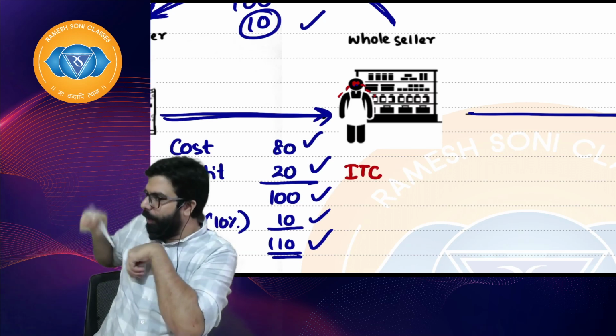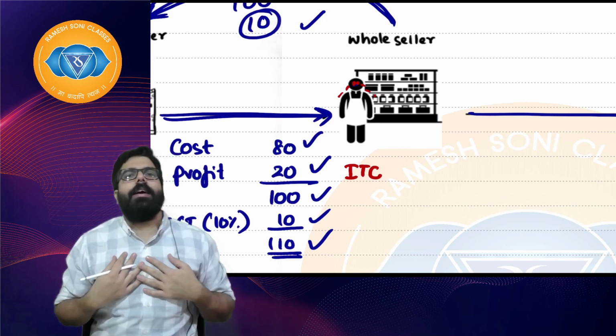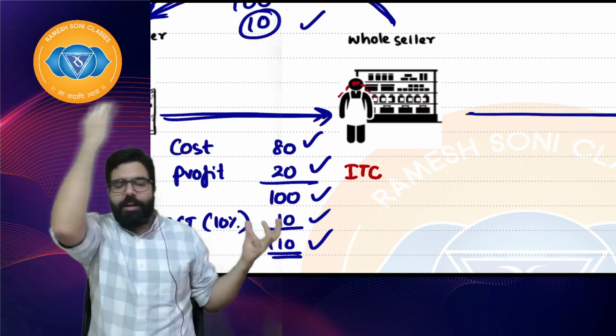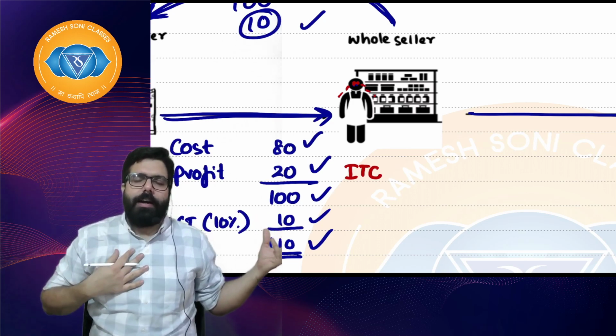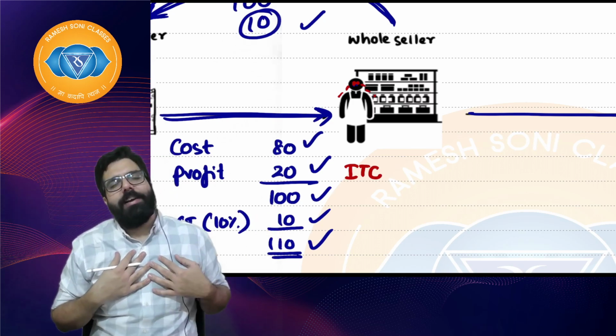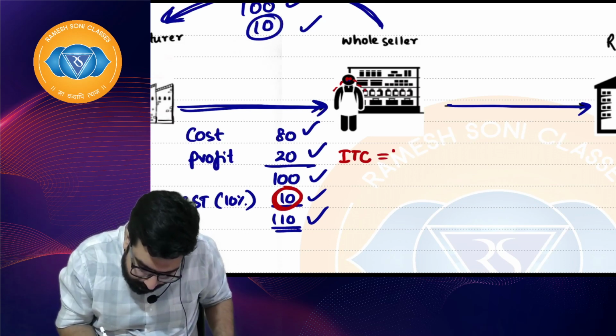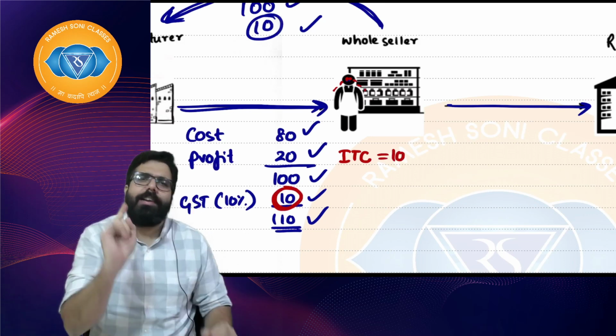Whatever I purchase, if I pay any tax, I will get the credit. Whatever I purchased, I paid 10 rupees tax, he paid to the government, it will give me the credit. Now this 10 rupees I will tell, okay government, I got a credit. Whatever GST I paid, 10 rupees, I will get the credit. Is everyone clear till here?